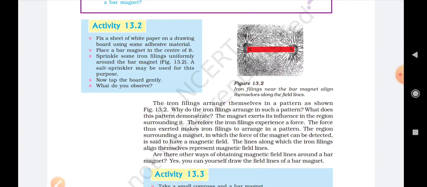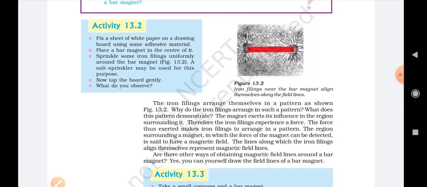So these magnetic lines of force have some properties, and that is the magnetic line of force always starts from the north pole and ends at the south pole of the magnet. What does that mean? It means if we take a bar magnet, let us see this activity.